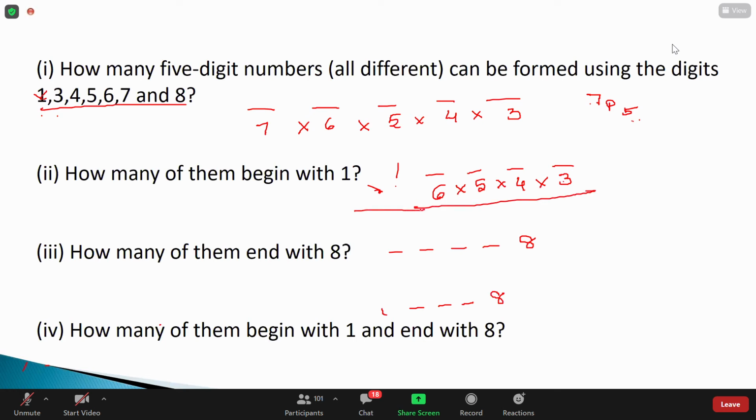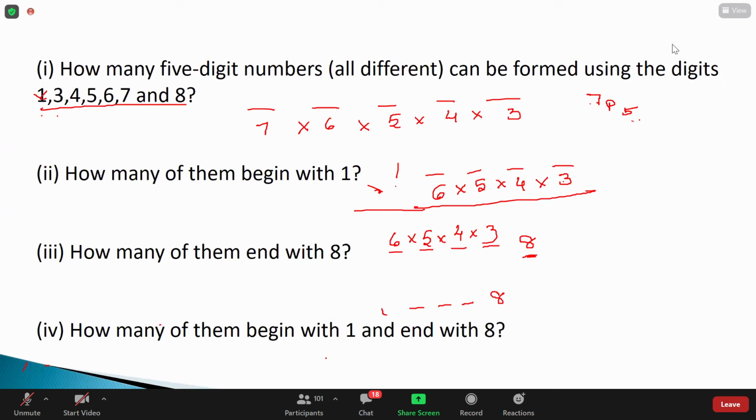What about the third one? What is the answer for number 3? Nitin. Sir, it will be the same. Very good. Why the same here? Again, one of the digits has been placed here. So it should be 6 into 5 into 4 into 3. What about the last one?